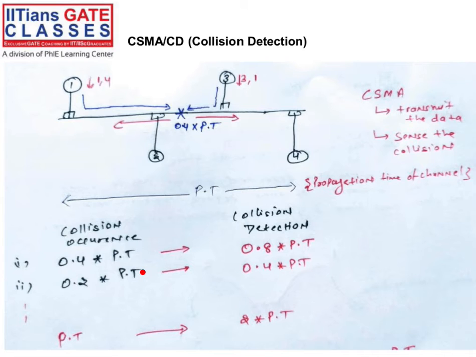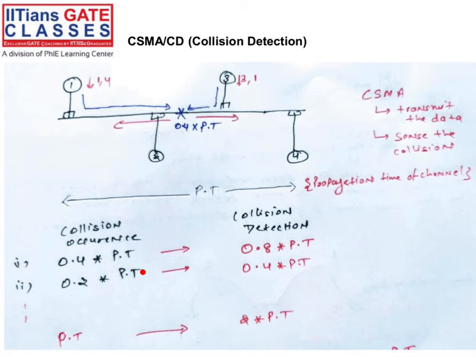So in the detection part, in the network you have 4 systems: 1, 2, 3, 4, right? Let's say from station 1, we are sending a frame to station 4 on the channel. At the same time, from station 3 to station 1, we send a frame. Now the propagation is going on from 1 to 4 and from 3 to 1. In between, collision happens, let's say at point 0.4.